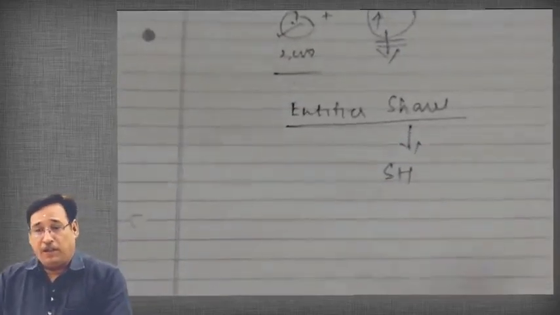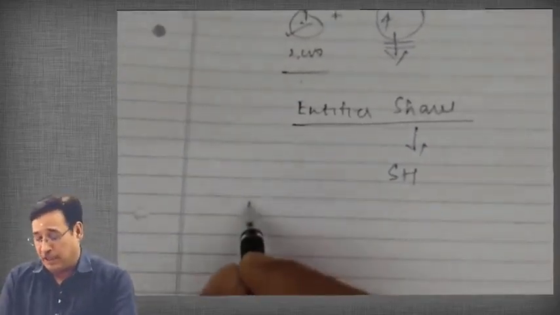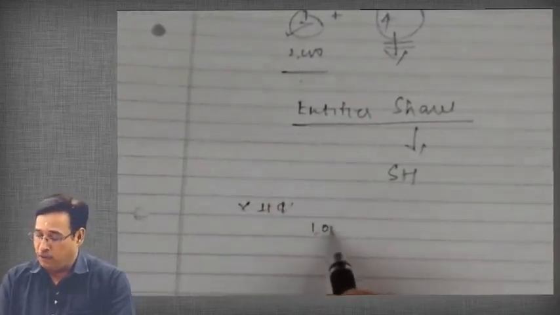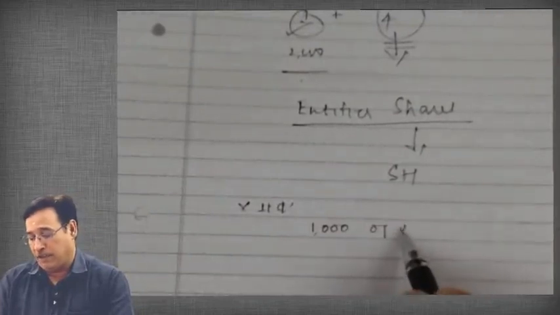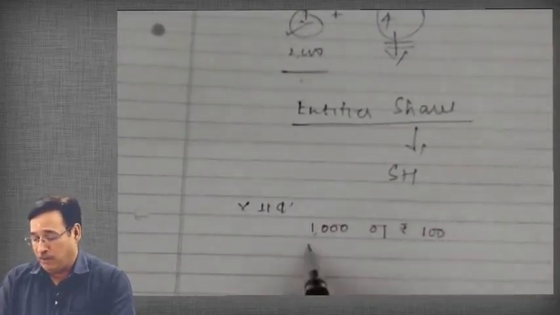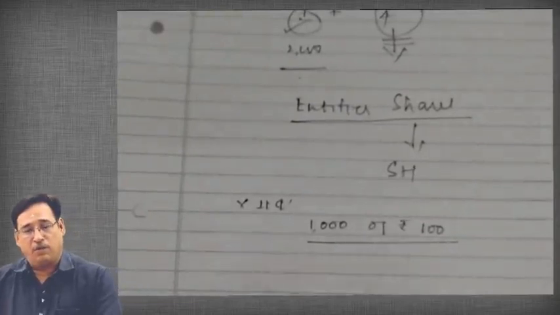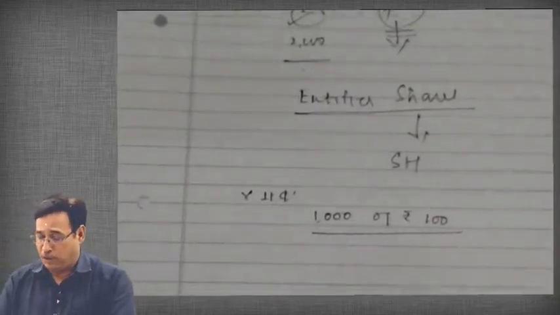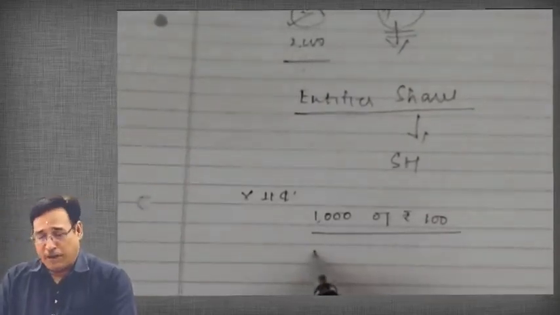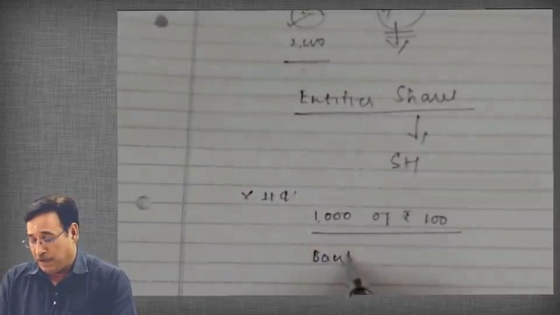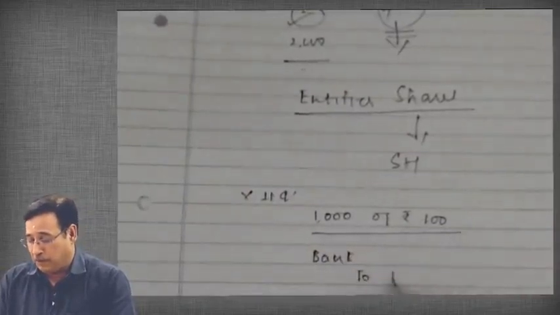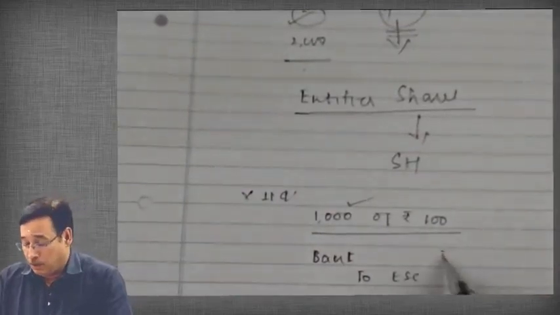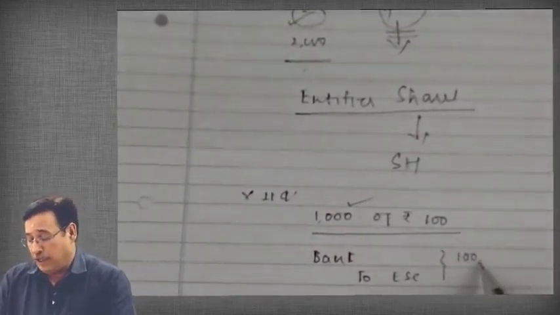Could you tell me the entry if suppose I say that X Limited is a company, correct, and X Limited, let us say, decides to issue 1000 shares of rupees 100 each. Could you tell me the entry? You have done this entry so often in your class 11, 12, and even in your earlier phases of education. No doubt about that. Entry will be bank account debit to share capital, isn't it? Bank account debit to equity share capital, presuming these shares are equity. So your entry will be rupees 1 lakh, isn't it?